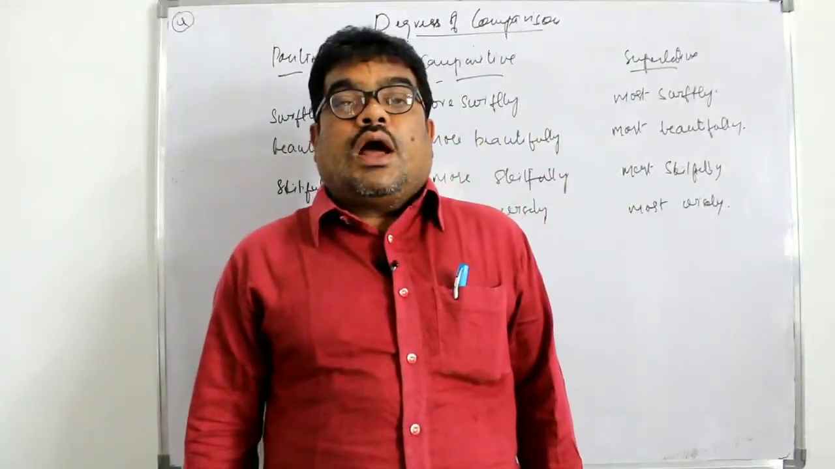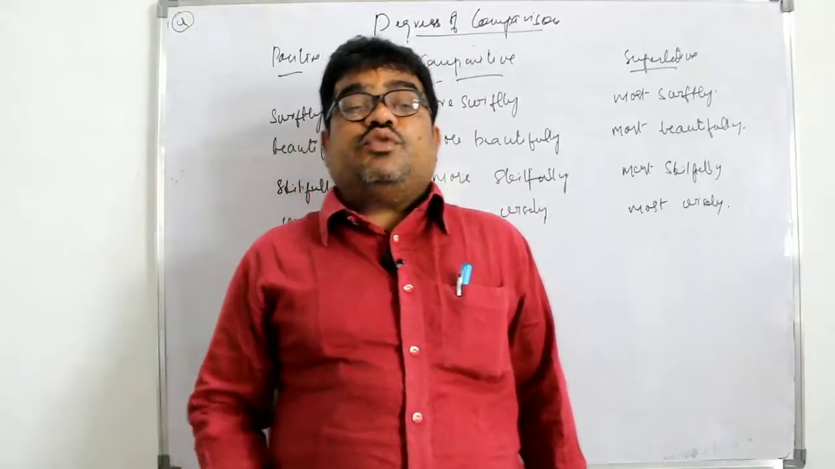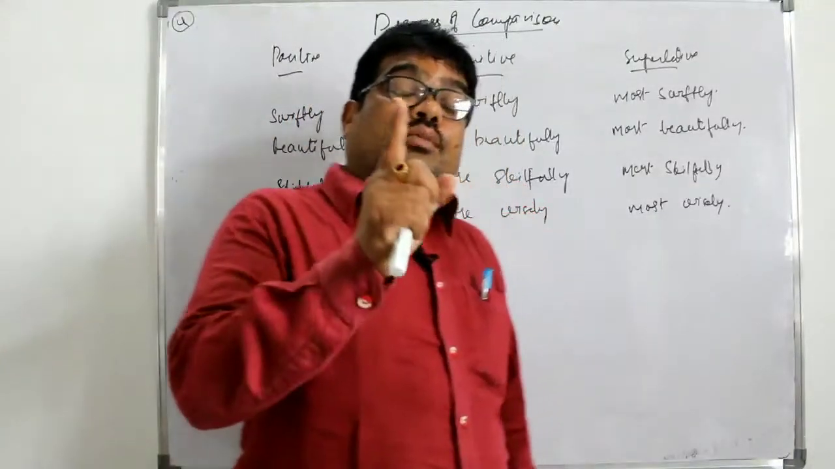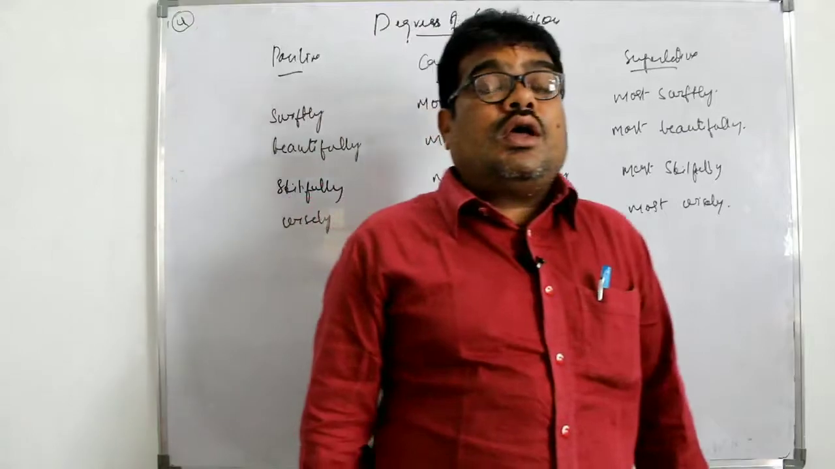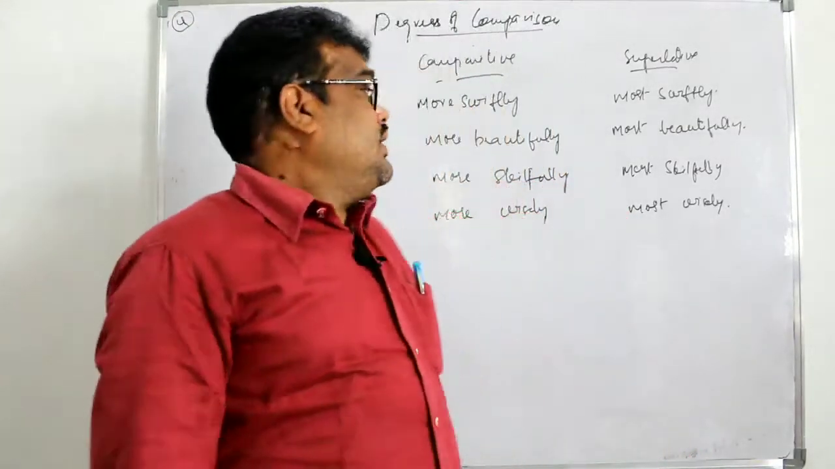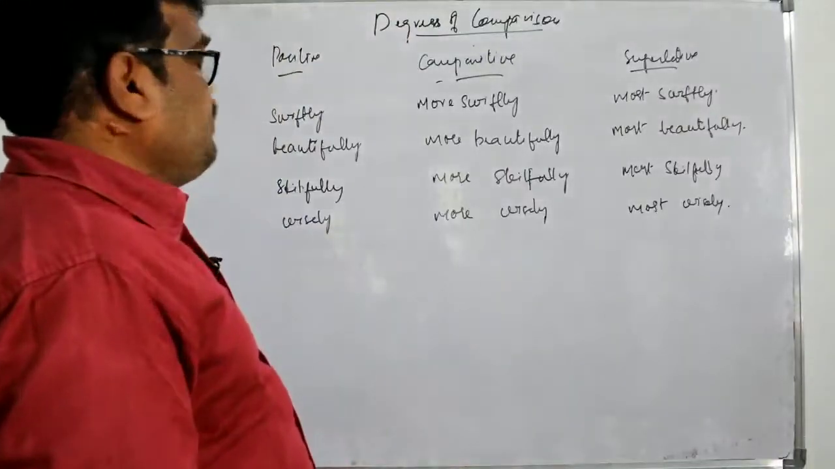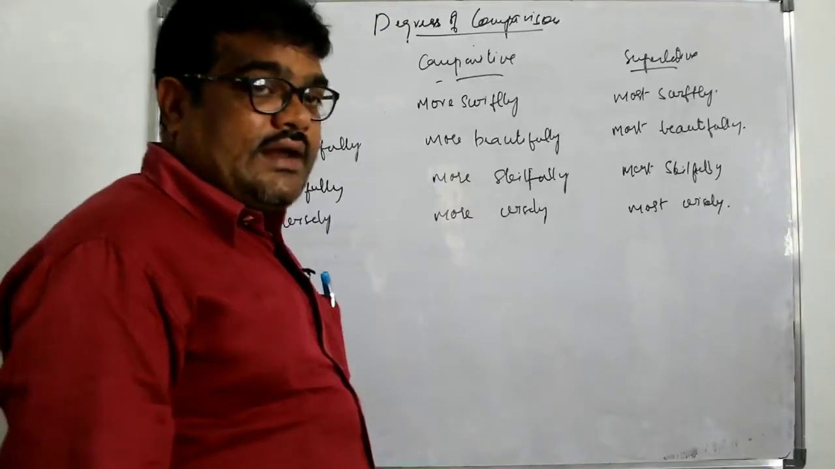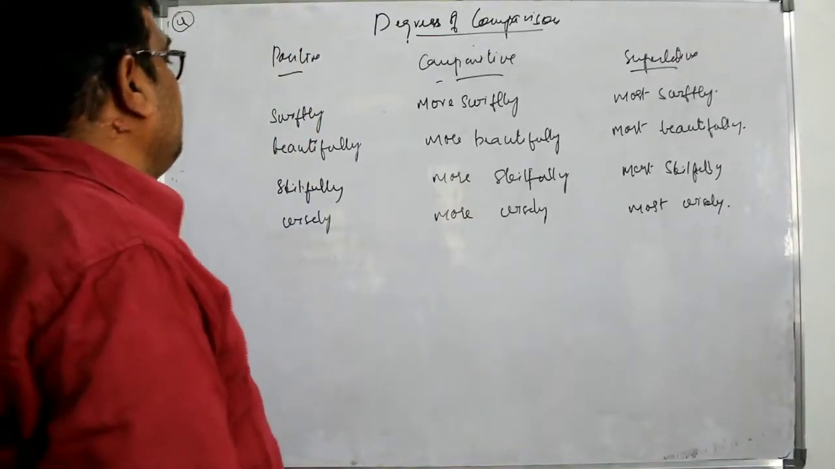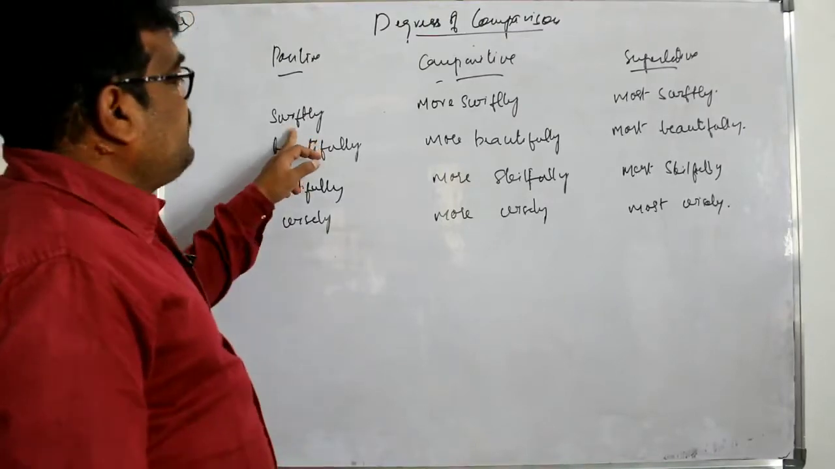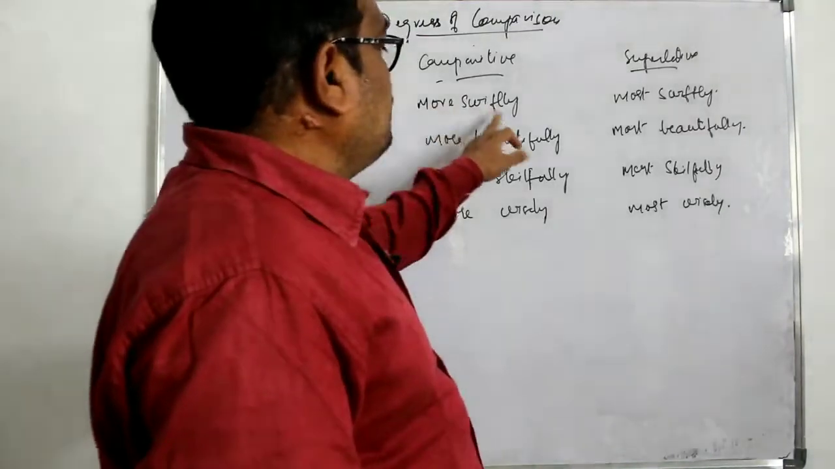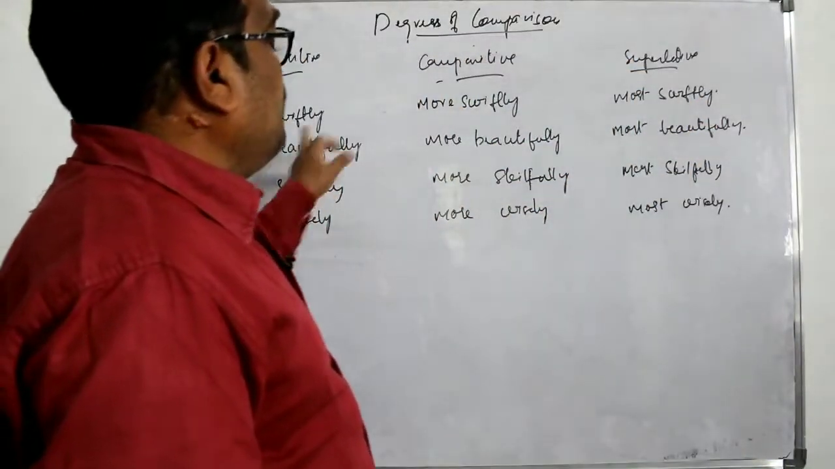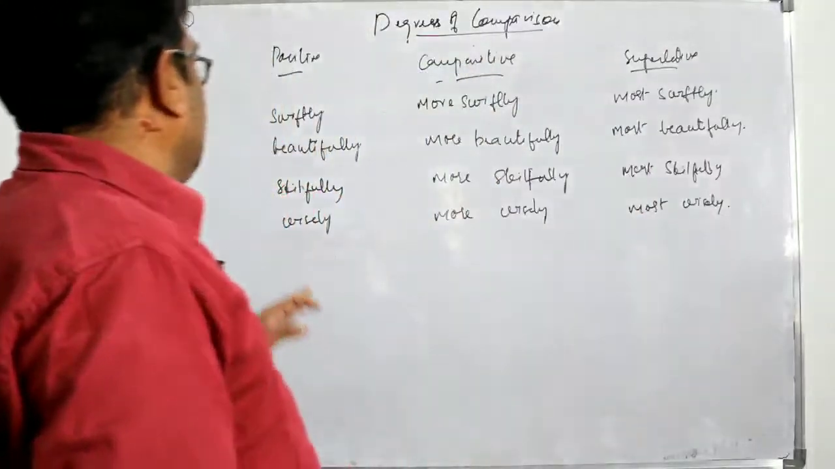Third point, how to make comparatives of an adverb which ends with ly. An adverb which ends with ly takes more in comparative, and most in superlative. Example, swiftly: comparative, more swiftly; superlative, most swiftly. Beautifully, more beautifully, most beautifully.